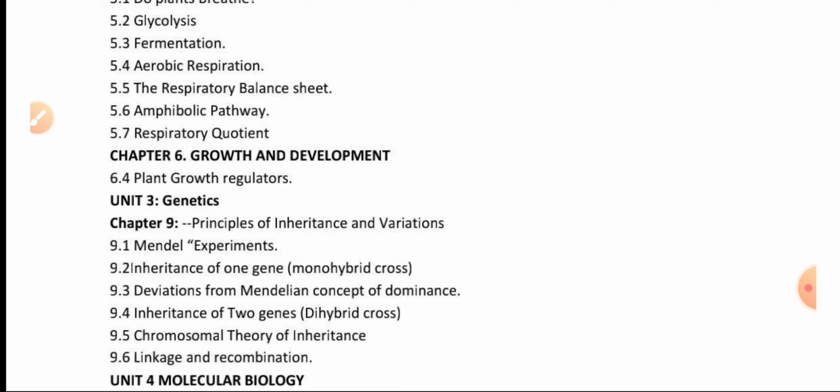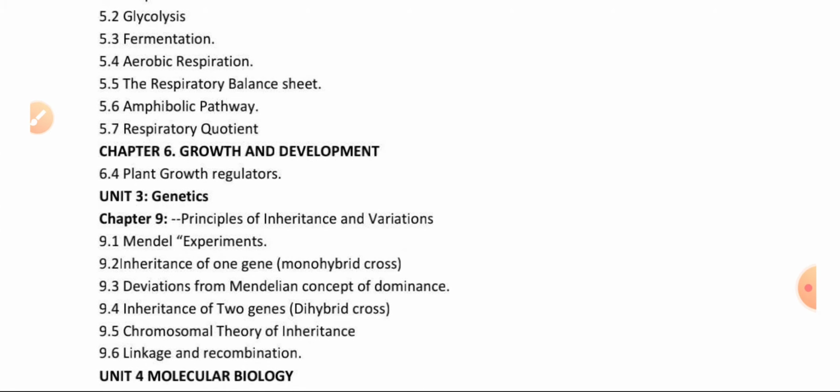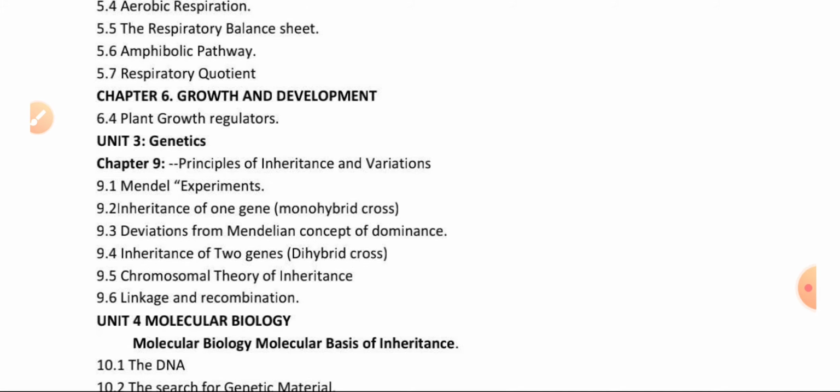The second unit, bacteria and viruses, has been completely removed, and we have the third unit. The third unit is genetics, here chapter 9 only.